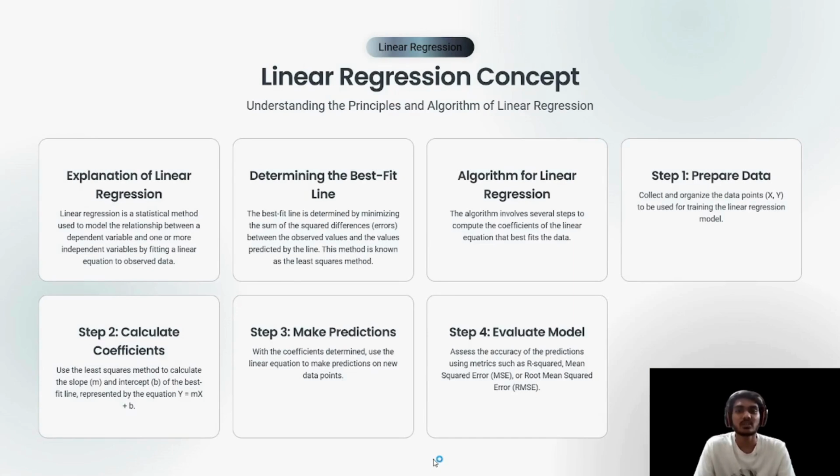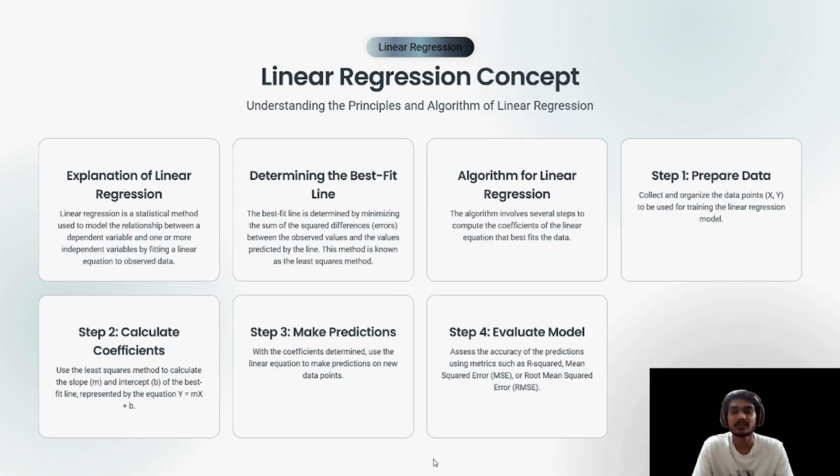Linear regression concept. Understanding the principle and algorithm of linear regression. Explanation of linear regression. Linear regression is a statistical method used to model the relationship between a dependent variable and one or more independent variables by fitting a linear equation to observed data.